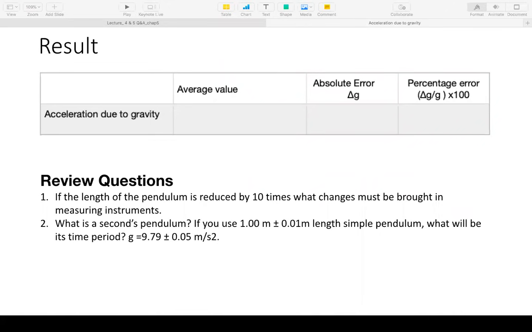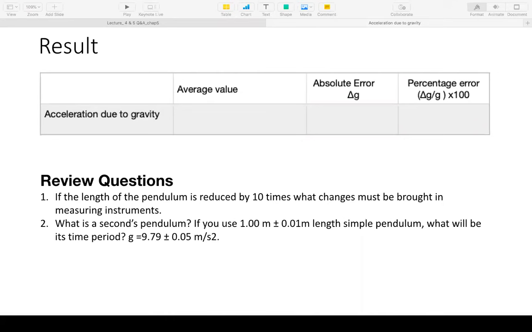What is the advantage of using a vernier caliper as opposed to a meter scale with 0.1 centimeter least count? Ma'am, because on a meter scale, 0.1 centimeter won't make that much of a difference, but when the string is reduced to 10 centimeters, that 0.1 centimeter actually constitutes a larger percentage of its length. How much percentage is it? 10 centimeter and 0.1 centimeter, how much percentage of that? That's about 1% of its length. So I don't think it is going to cause that much of a problem.